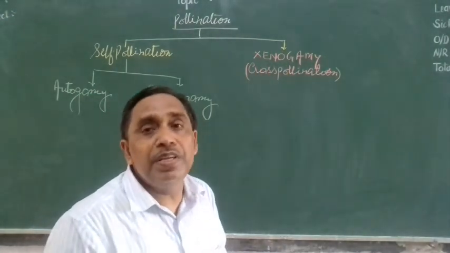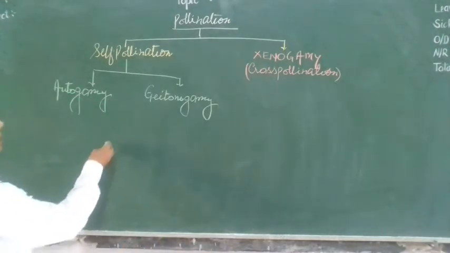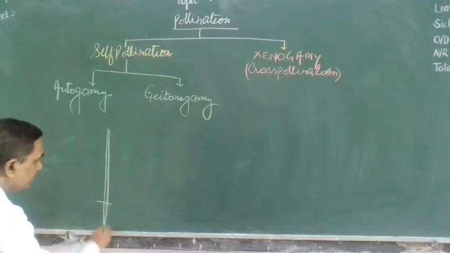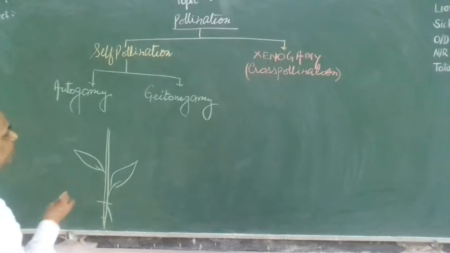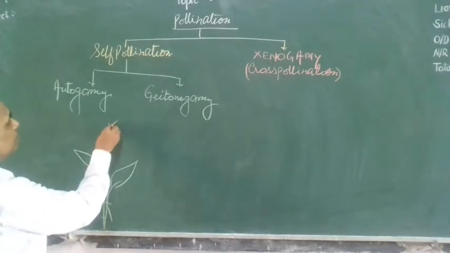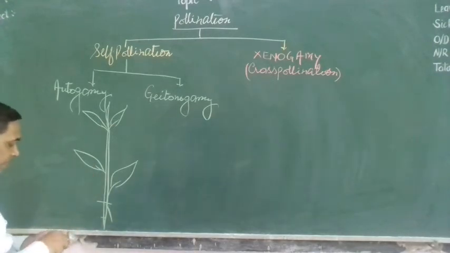Let us see with the help of an example. Suppose here is one plant. This plant bears several flowers.